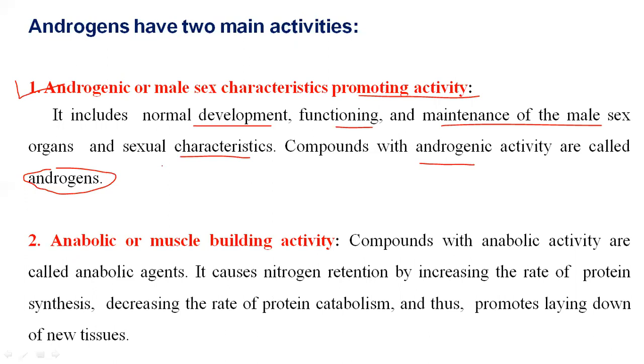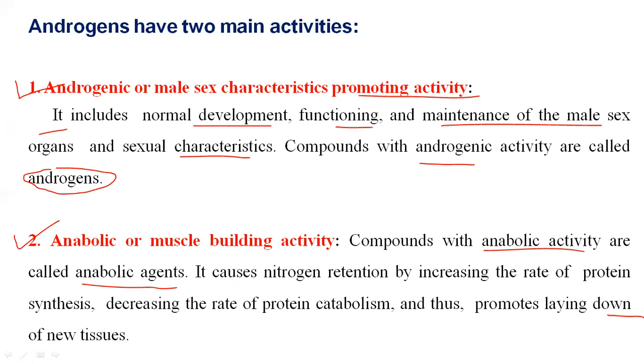The second main activity of androgens is anabolic activity, that is muscle building activity. A compound with anabolic activity is called an anabolic agent.